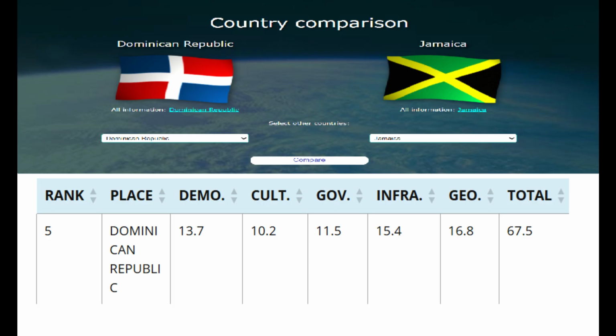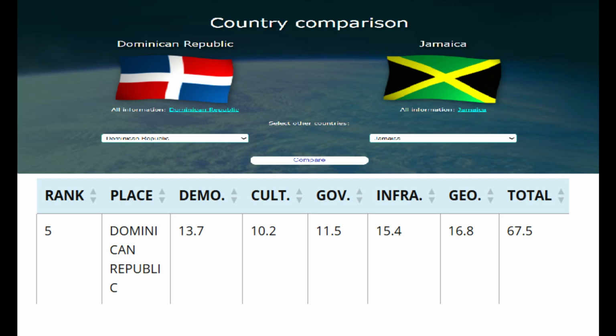The culture is literally at a 10.2, so that's literally half. Not surprising because the Anglo Caribbean and the Hispanic Caribbean are very different when it comes to their culture, how they celebrate, and so many other elements. I'm not shocked that it's like this. The government being 11.5 is interesting to me. I'm wondering where that number came from, but I'm sure once I get further into it, I'll be able to understand a bit more. The infrastructure is 15.4.